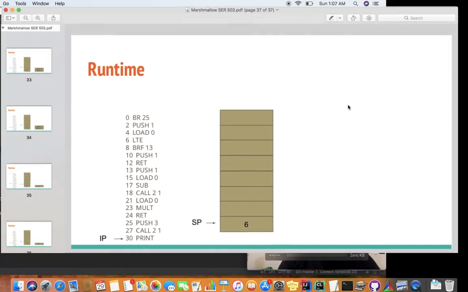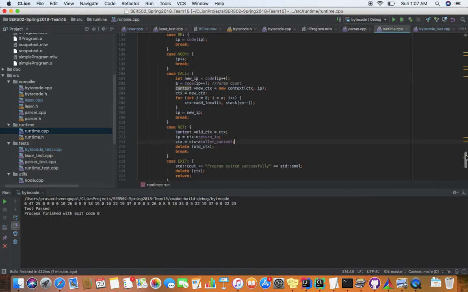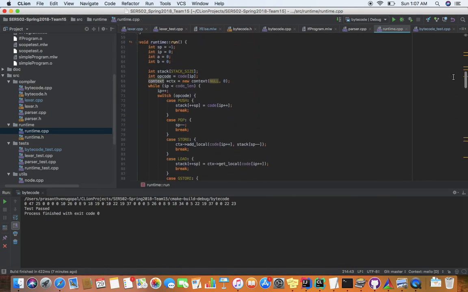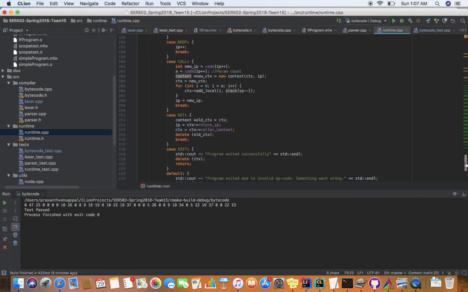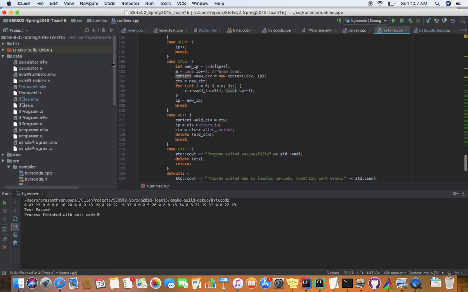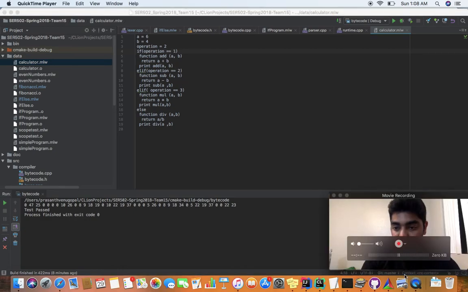Let's quickly look at the code. The code is very simple. It's just a bunch of if conditions based on which opcode it is, and the push condition is very simple. We push the next value in the code, which is the instructions, onto the stack. The rest of the opcodes work very similarly. Let's look at some example programs. So here I have a calculator program which has two values, A and B, and an operation. Operation 1 just adds, operation 2 subtracts. Let's run that quickly.